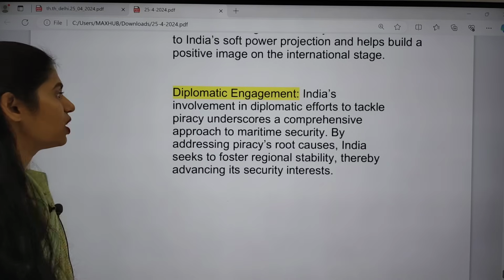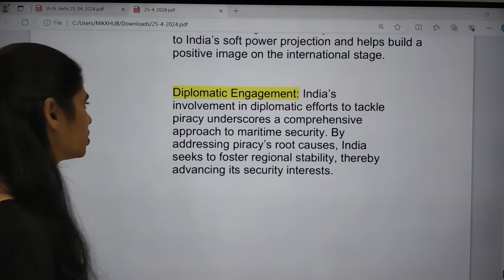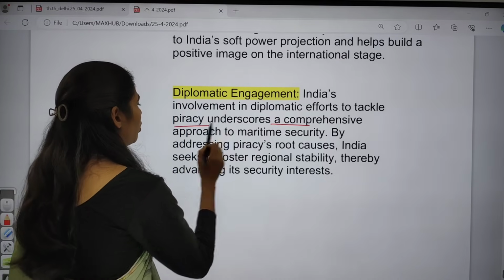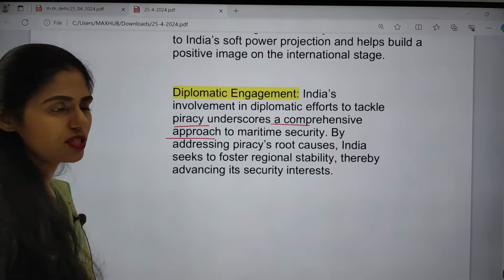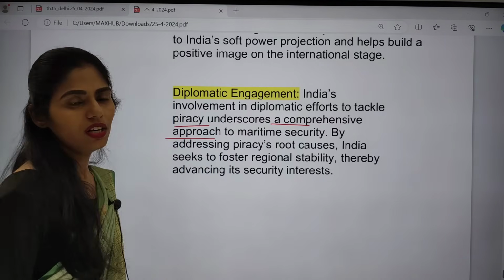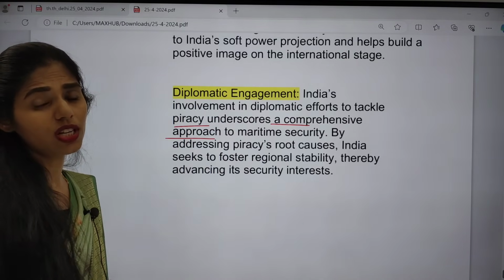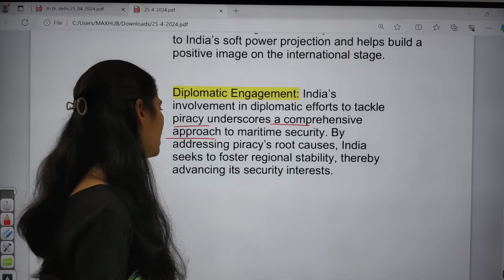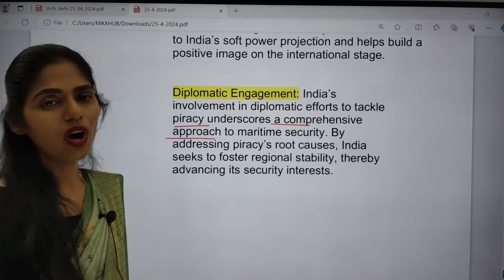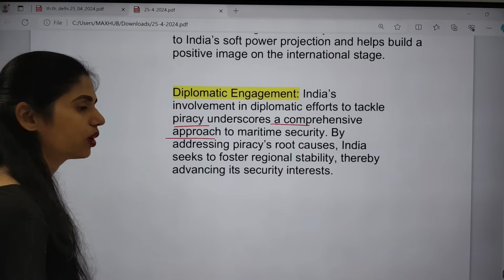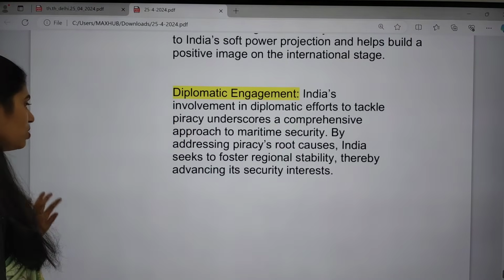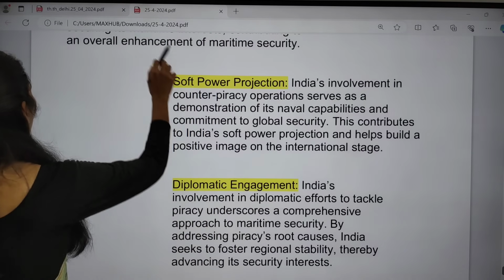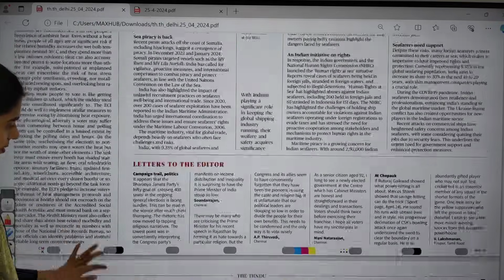The next one is diplomatic engagement. India is also involved in diplomatic efforts to tackle piracy and to underscore a comprehensive approach to maritime security. We also have to address the root causes of piracy so that we can ensure regional stability and thereby advance against threats to security interests. So these are some important things that you have to remember. Now let us move on to other articles.